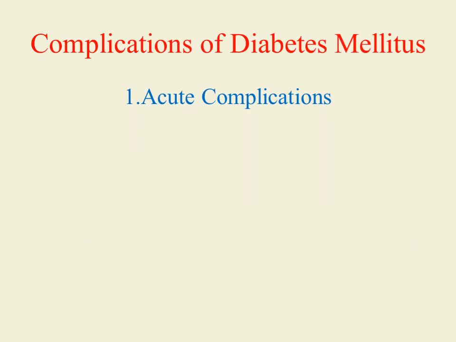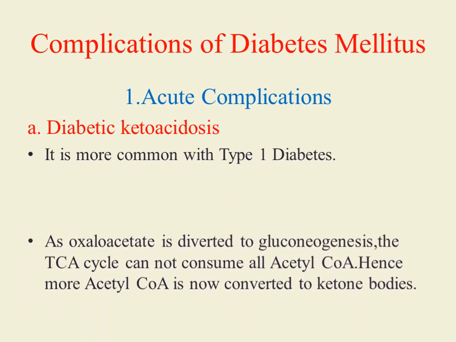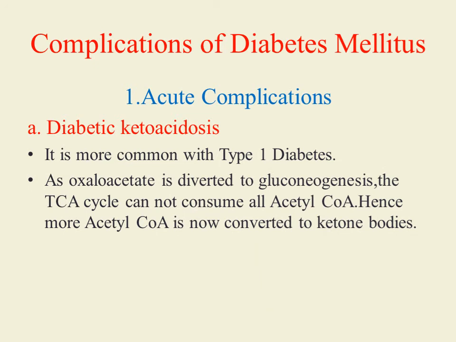Now we'll discuss complications of diabetes mellitus, which are of 2 types, acute and chronic. First, we'll discuss acute complications, which include diabetic ketoacidosis. Diabetic ketoacidosis is more commonly associated with type 1 diabetes mellitus. In this diabetes, oxaloacetate is diverted to gluconeogenesis.